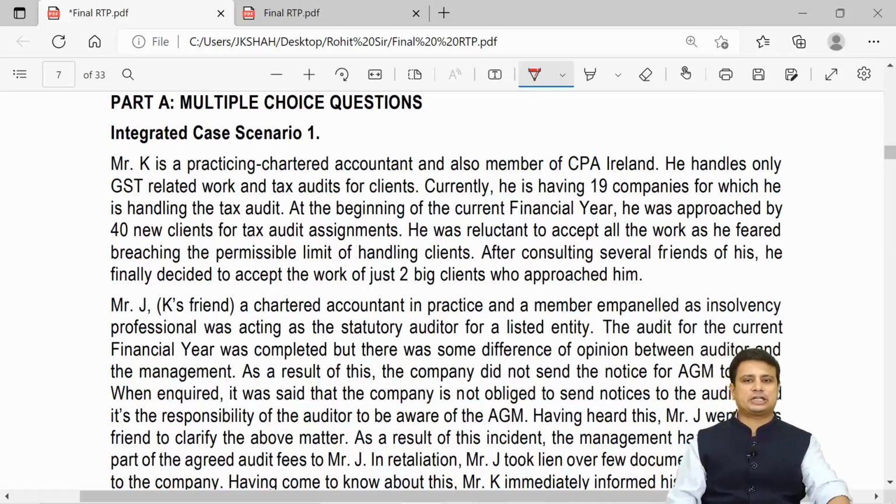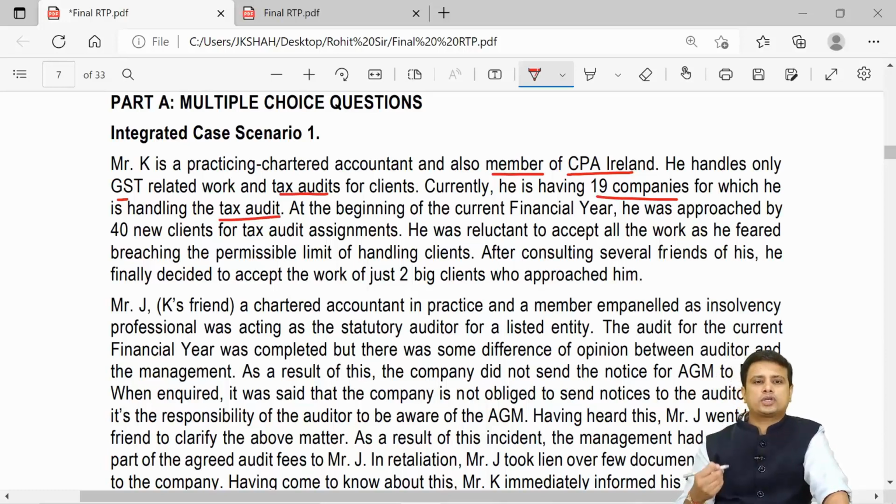K, a practicing chartered accountant and also a member of CPA Ireland. He handles only GST related work and tax audit for clients. Currently, he is handling tax audit for 19 companies. At the beginning of the current financial year, he was approached by 40 new clients for tax audit assignments. He was reluctant to accept the work as he feared breaching the permissible limits of handling clients. After consulting several friends of his, he decided to accept the work of just 2 big clients who approached him. I will not read the whole passage further.